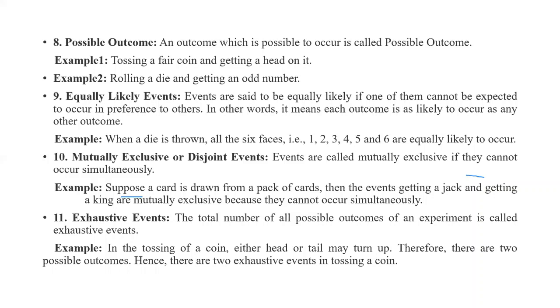Next, mutually exclusive or disjoint events. Events are called mutually exclusive if they cannot occur simultaneously. Suppose a card is drawn from a pack of cards, then getting a jack and getting a king are mutually exclusive because they cannot occur simultaneously. Then exhaustive events. The total number of all possible outcomes of an experiment is called the exhaustive events. In the tossing of a coin, either head or tail may turn up. Therefore, there are 2 possible outcomes. Hence, there are 2 exhaustive events in the tossing of a coin.